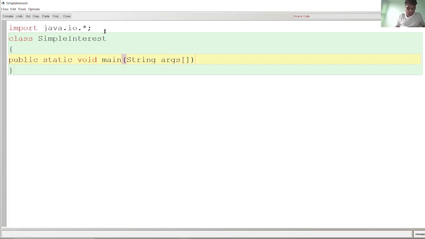Right, now what you have to write? I told you that there is exception handling. So how is this exception handling done? Just write the throws keyword. Throws IOException, because these are input output exceptions. So, right.